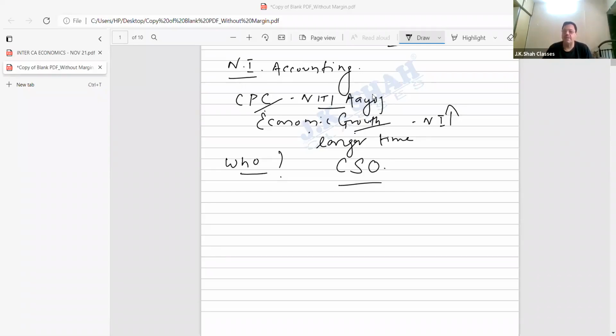Once that is done they are gone, then some other person comes. So Modi was of the opinion, why make plans for 5 years? We should have yearly plans. So where is he wrong? He's right, no? So, bachcha, CSO calculates our national income so that we are able to achieve economic growth.